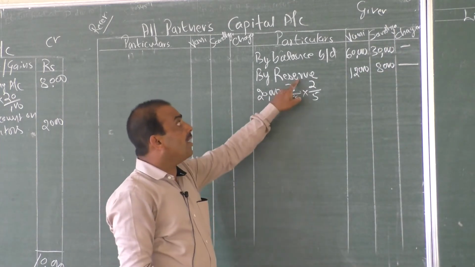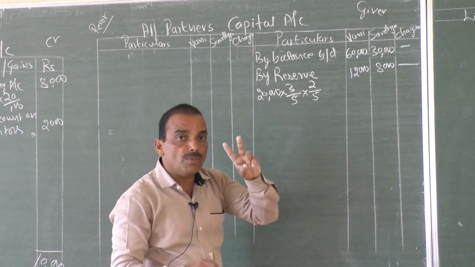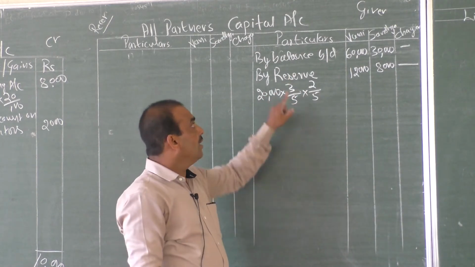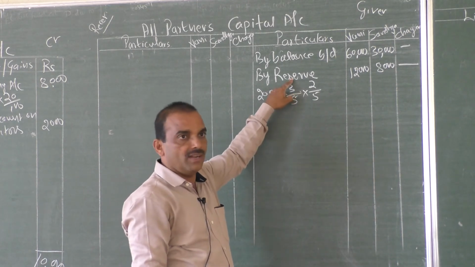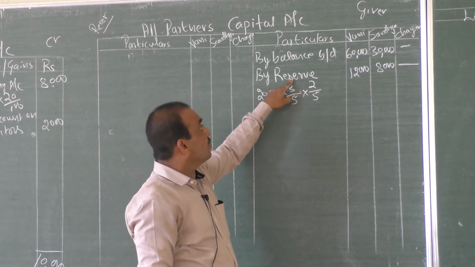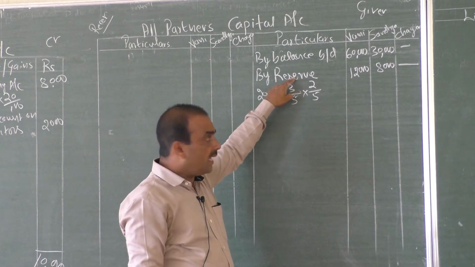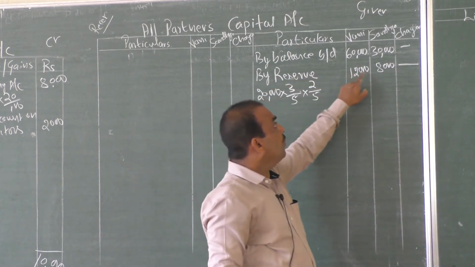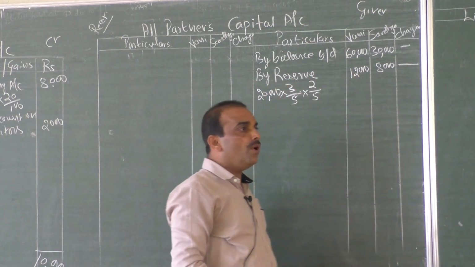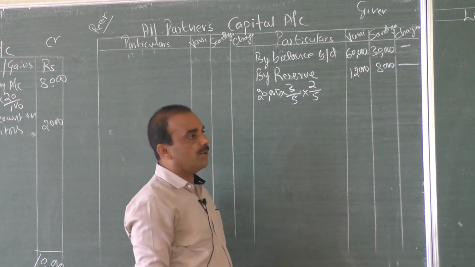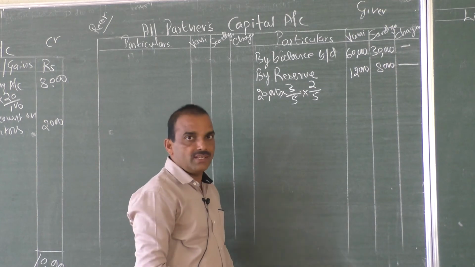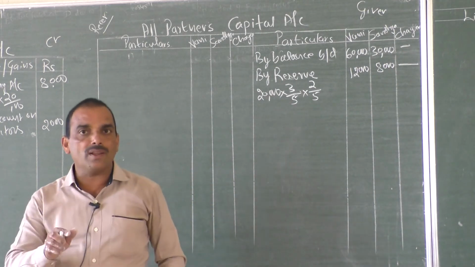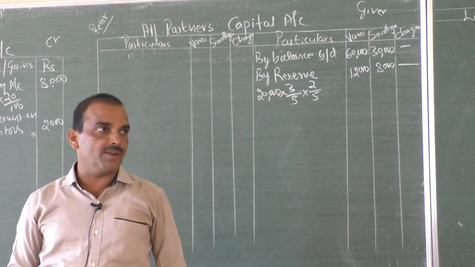Students, this is an important 2-mark theory question: how do you treat the reserve fund at the time of admission of a partner? The reserve fund is shared to the old partners in the old ratio, and the same should not be shown in the new balance sheet. Okay, that is the answer. It should be distributed to the old partners in the old ratio.